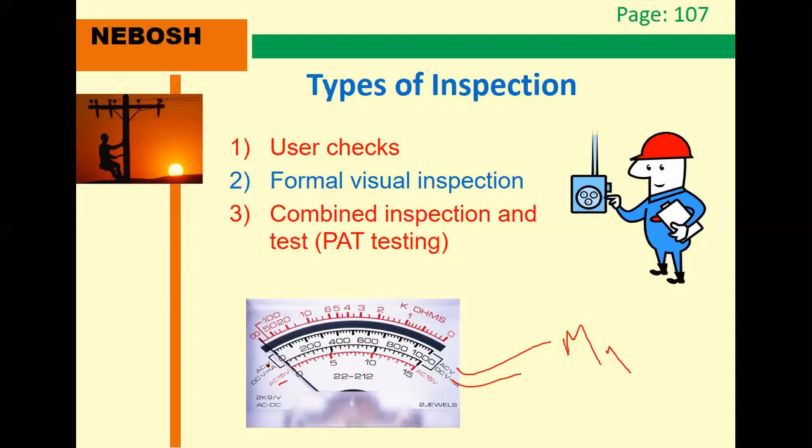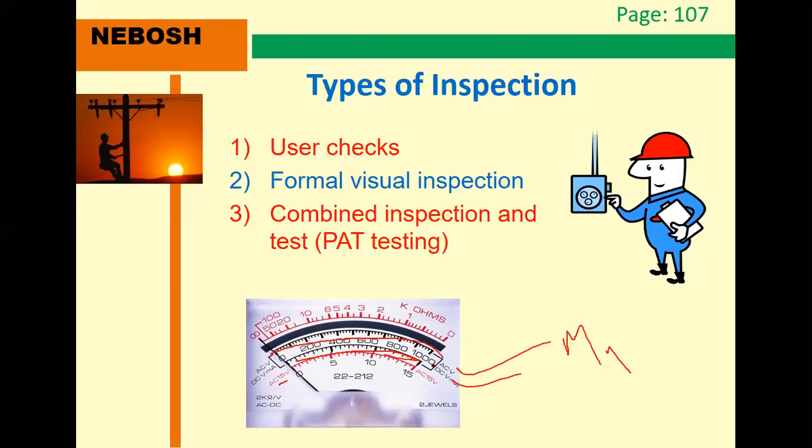This is DC volts in millivolts, here downside, and this upper one measures AC voltage, downside the DC. This is the DC purpose, this is the AC, 0 to 200 up to 1000.